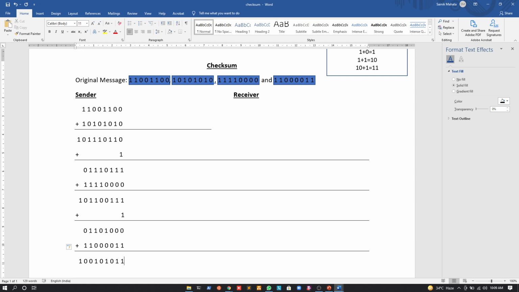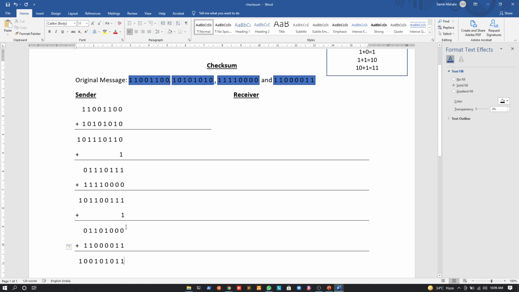Sir, can you repeat the last sum? Okay. So for the first bit, that is 1 and a 0, it's a 1, right? Sir, no, not that, sir. The last sum, 10110 with plus 1. Oh, 10110 with plus 1. Okay. Did I do something wrong? No, sir. I am just confused.